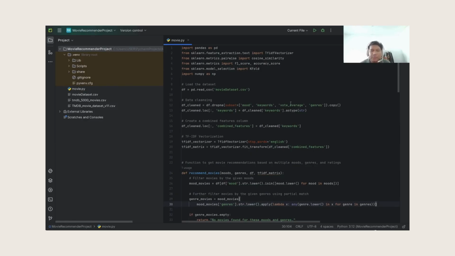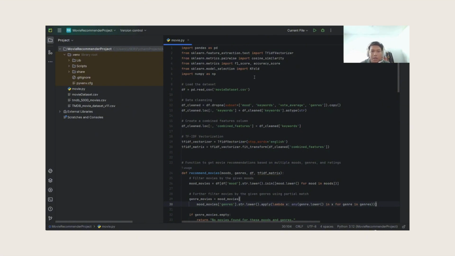Assalamualaikum warahmatullahi wabarakatuh. I'm Nabil and I'm going to talk on the coding part of this project. So as mentioned, this project leverages machine learning techniques to enhance user experience by providing personalized movie recommendations based on mood and genre. So we basically use content-based filtering combined with TF-IDF and cosine similarity to develop our movie recommender